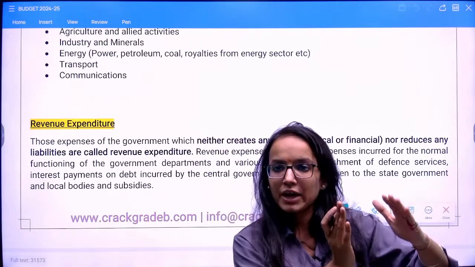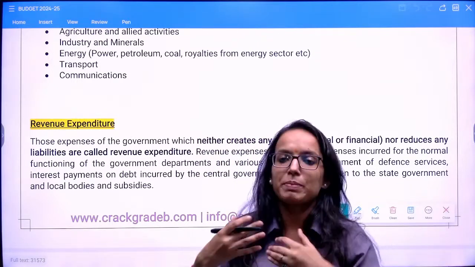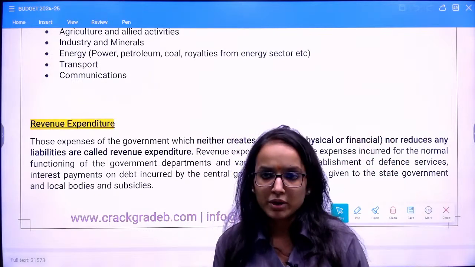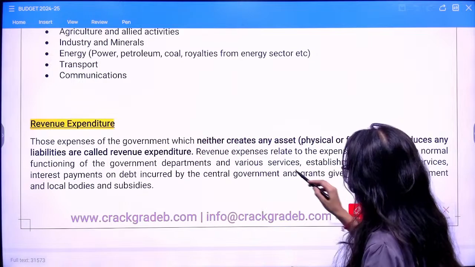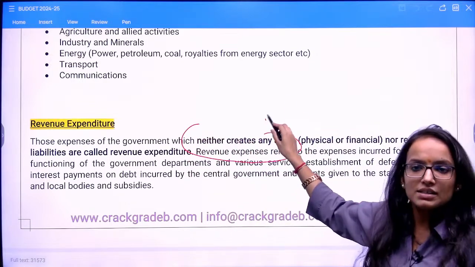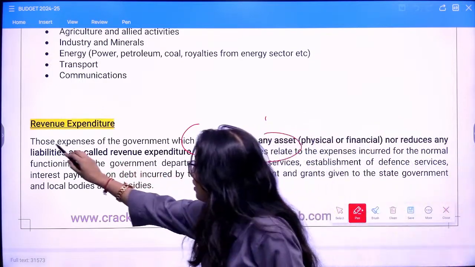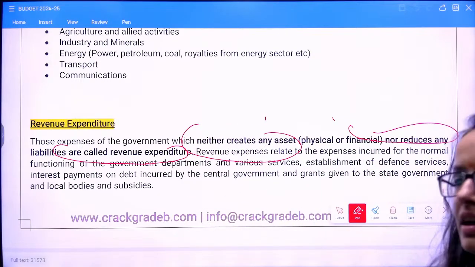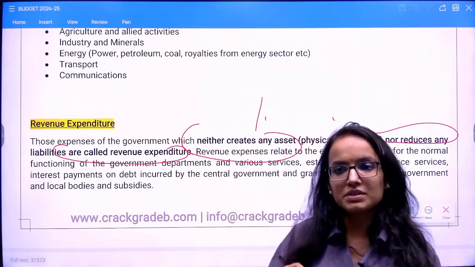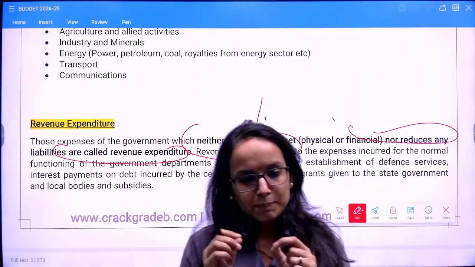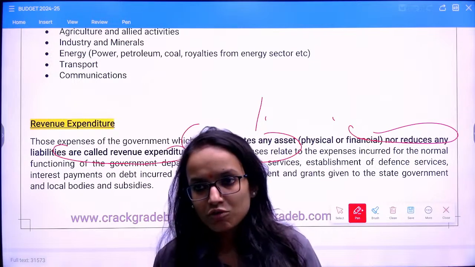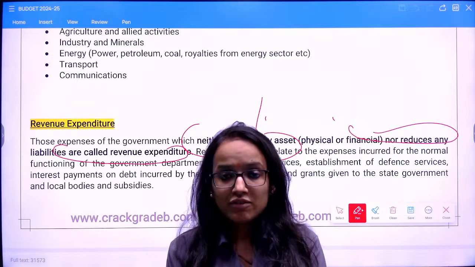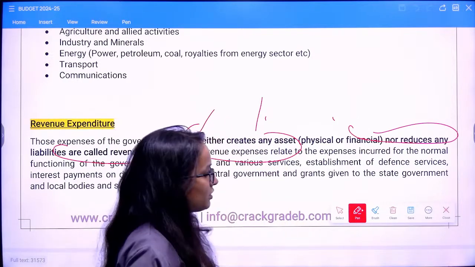In the revenue budget we have seen revenue receipts. Now whatever the government spends, which expenditure will be categorized under revenue expenditure for the Government of India? Whatever expenditure neither creates any asset nor reduces any liability. Again, the asset liability condition. Asset can be physical or financial. Any expenditure by the government which neither creates any asset nor reduces any liability of the government will be termed as revenue expenditure.